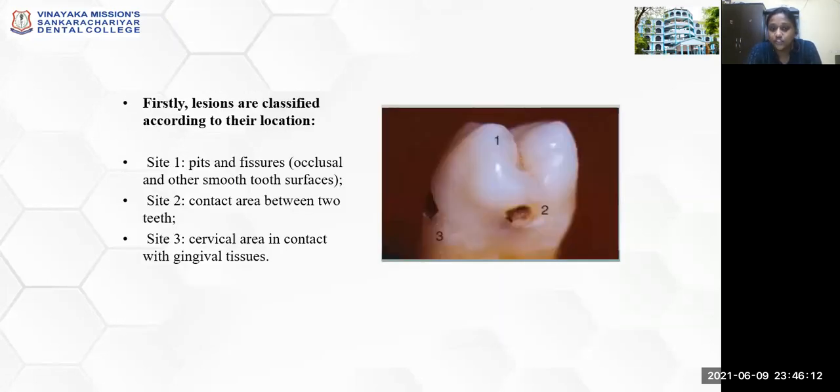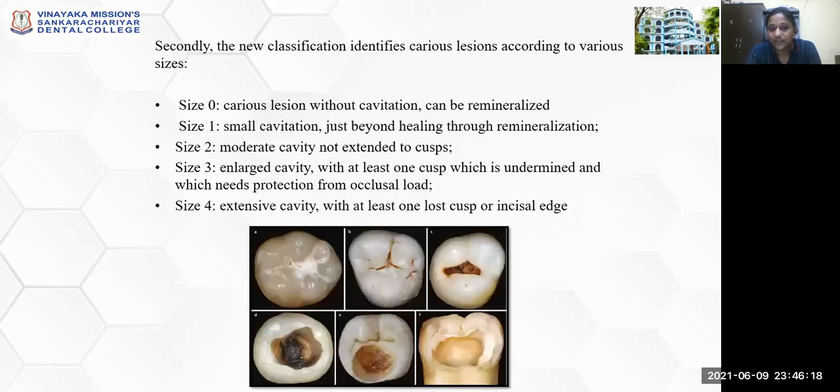So first, the lesion should be classified according to their site, whether it is site 1, 2, or 3, and then it should be classified according to the amount of demineralization or amount of extension of the caries lesion. So if it is size 0, without a cavitation, it can be remineralized. If it is size 1, a small cavitation, healing through remineralization itself you can do.